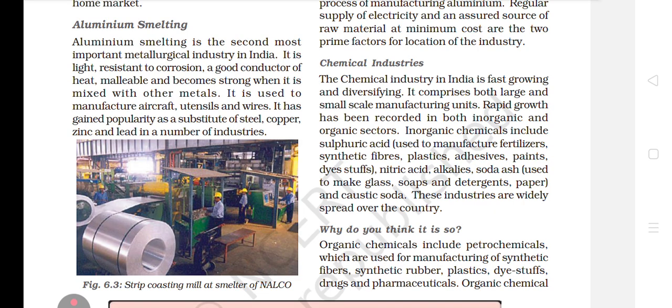It is used to manufacture aircraft, utensils, and wires. It has gained popularity as a substitute of steel, copper, zinc, and lead in a number of industries. So why is it very popular? Because it has gained this popularity as a substitute. You know very well that we can substitute steel, zinc, copper, lead, etc. with aluminium.